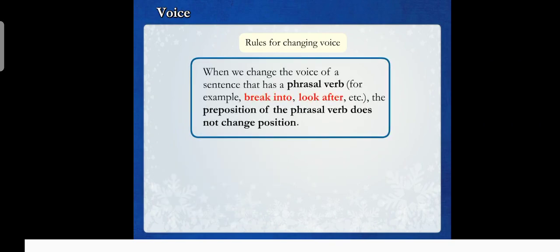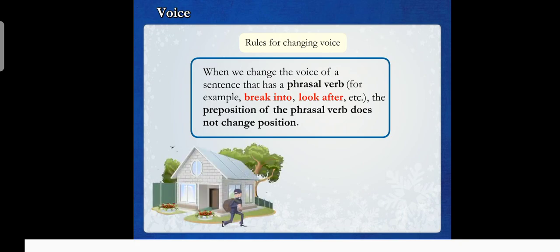When we change the voice of a sentence that has a phrasal verb, for example, break into, look after, etc., the preposition of the phrasal verb does not change position. For example, someone broke into the house. The house was broken into.